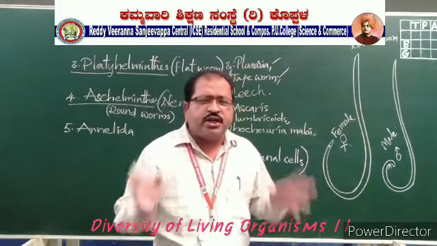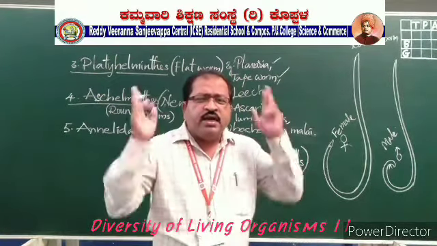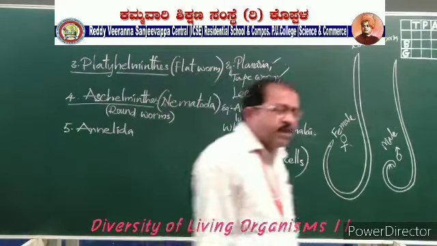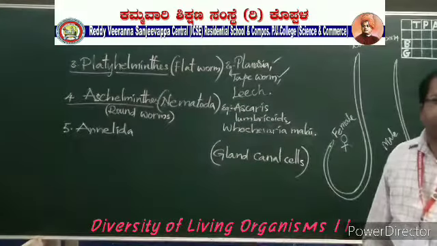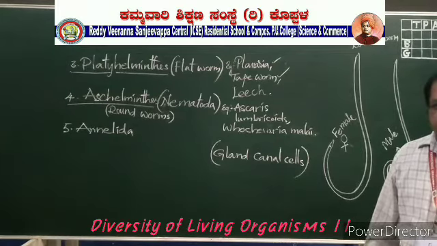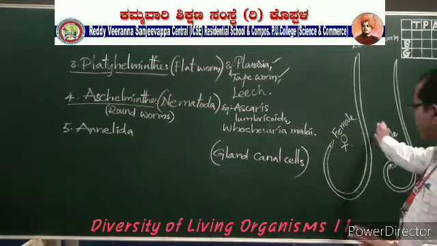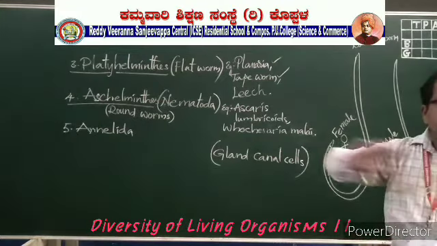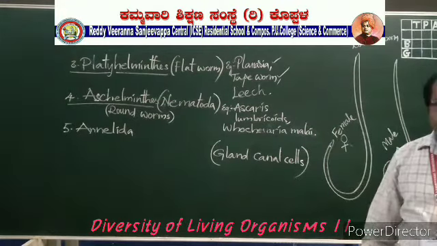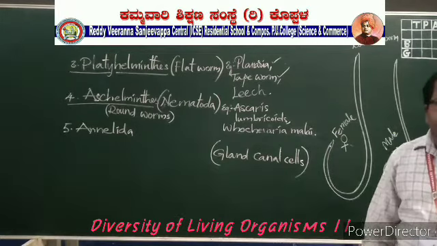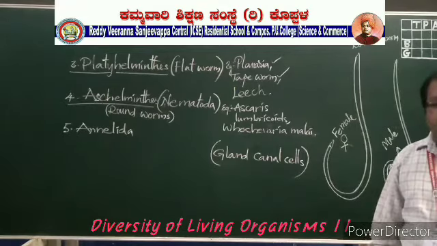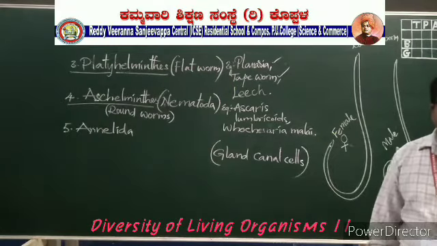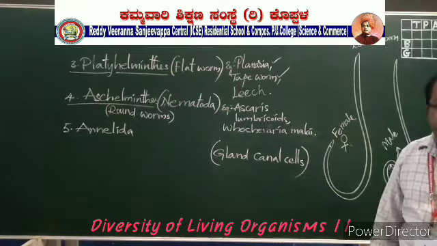Okay, and reproduction is completely sexual reproduction. Internal fertilization takes place here because the sexes are separate. They show sexual dimorphism. All of them are unisexual; males are separate as well as females. So internal fertilization and sexual reproduction take place here. Okay, and these are also parasites, and they cause a number of diseases.